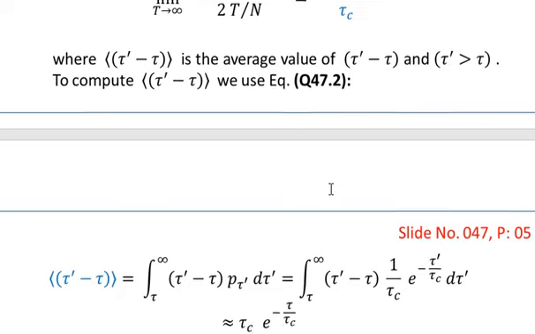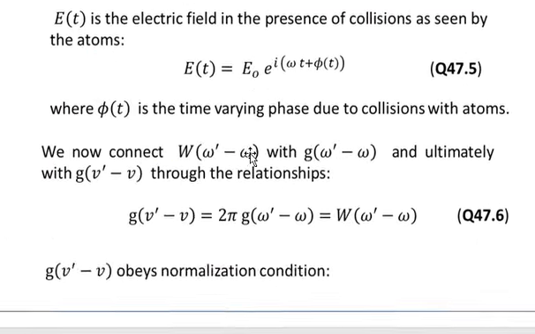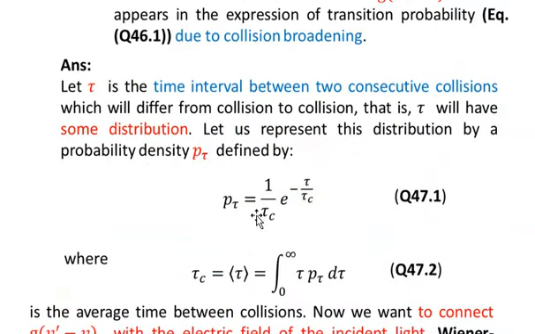This is what we have used, equation number 2, to find the average value of tau prime minus tau, and the argument in the integral has been replaced by tau prime minus tau, and the rest of the quantities are the same as defined in equation number 2, which is p of tau prime, and the integral is with respect to d tau prime. So we have substituted the value of p of tau prime from equation number 1, that is from this equation.